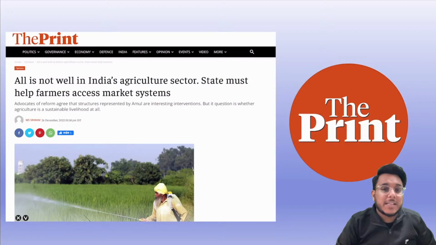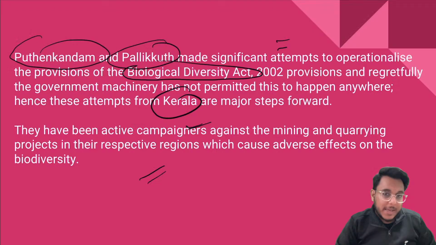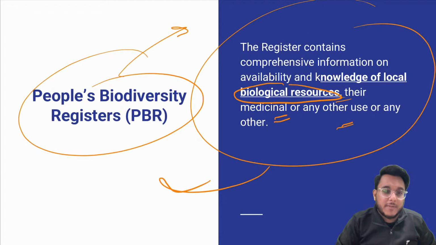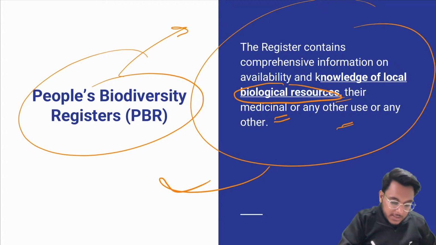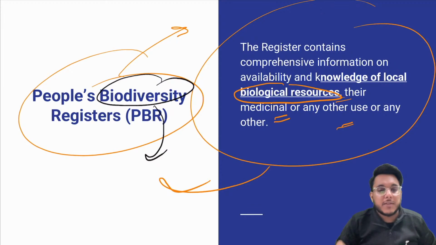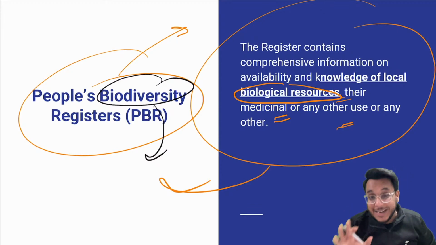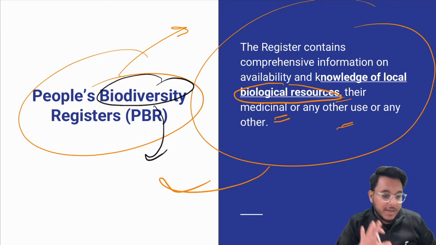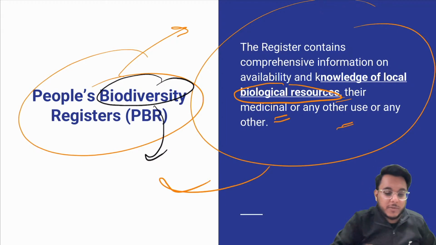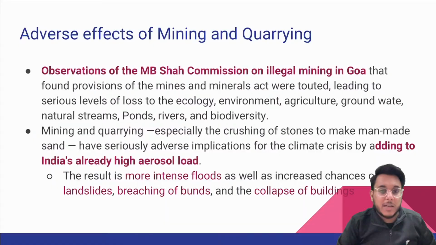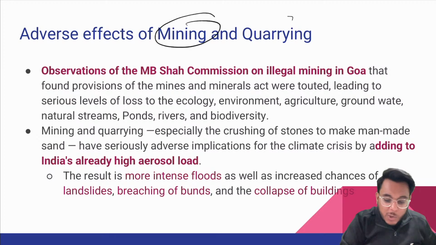But there are some additional dimensions that I want to discuss. When we talk about biodiversity, the biggest threat to biodiversity is unsustainable extraction of resources. And in unsustainable extraction of resources, the biggest challenge comes from mining and quarrying.